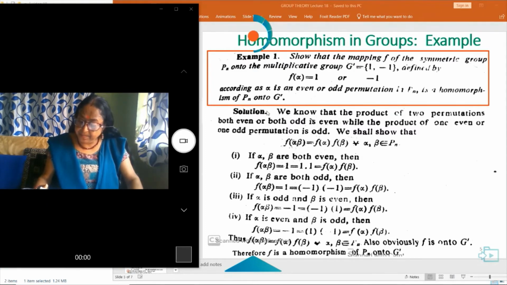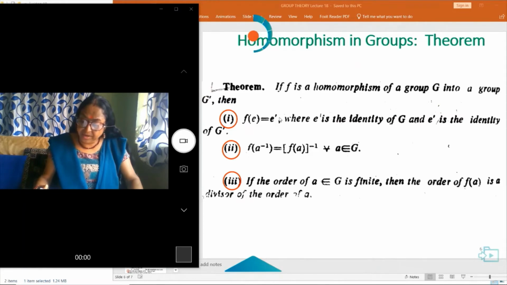Next example. If f is a homomorphism of a group G into a group G dash, then show that f(e) is equal to e dash, where e is the identity element of the group G and e dash is the identity element of group G dash.